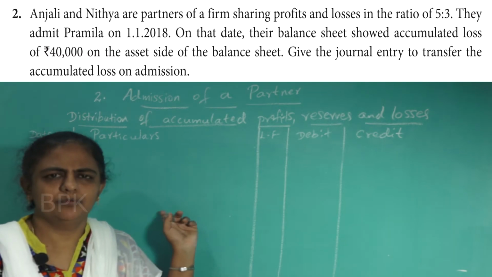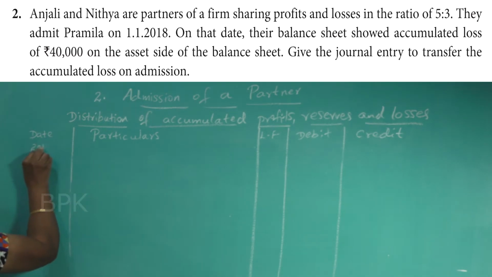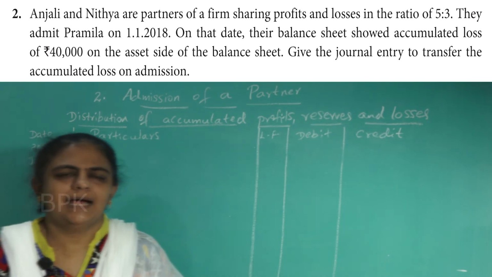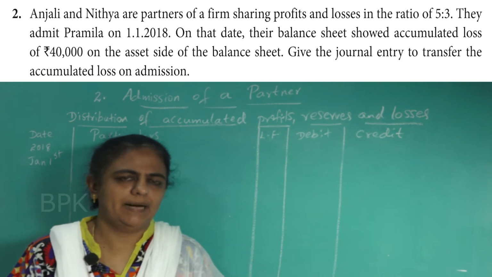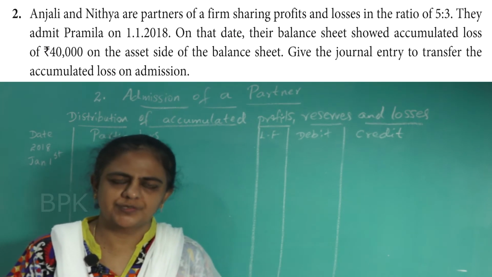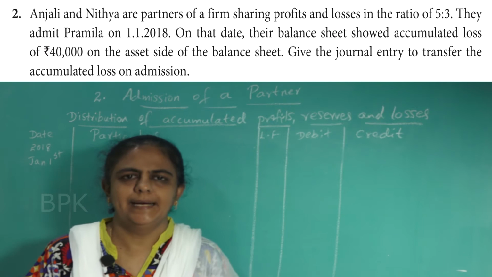See the sum and put the date, 2018, January 1st. So here we have to transfer the loss to the old partners. Since it is loss, the partners' capital account should be debited.